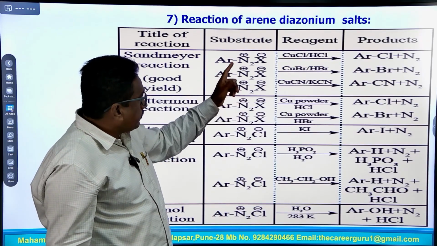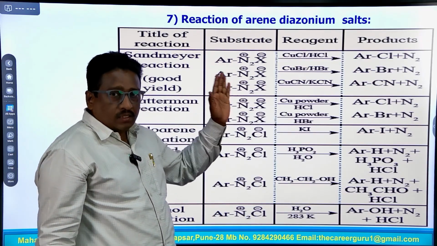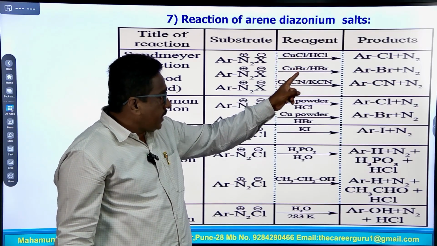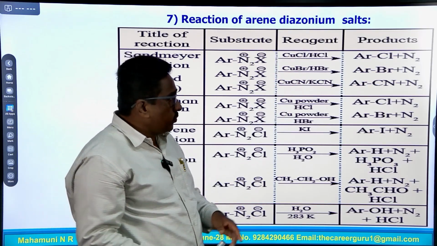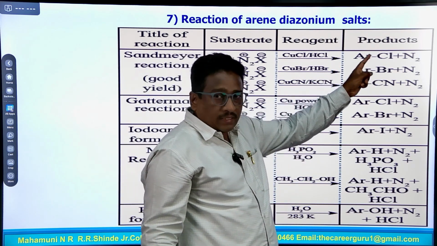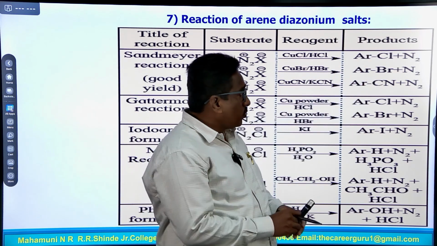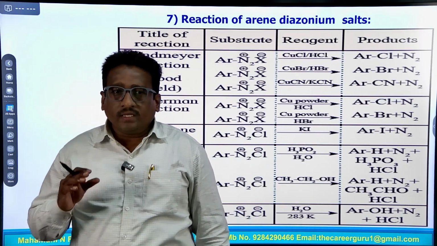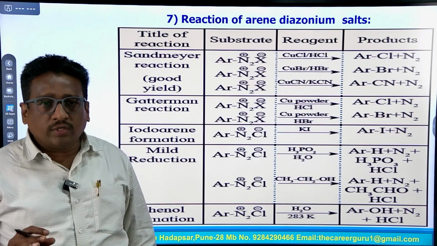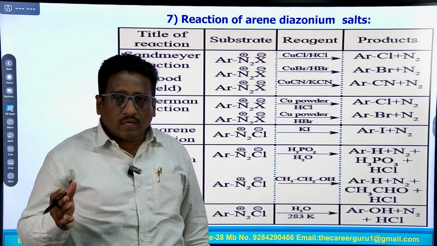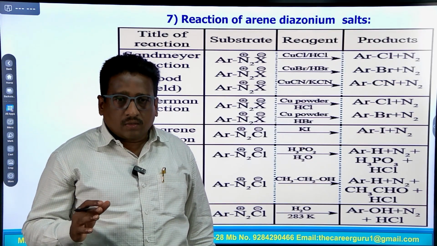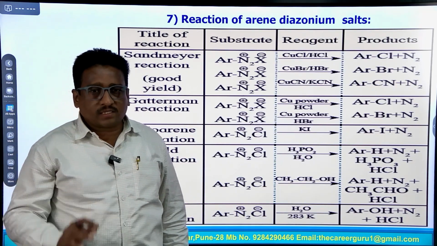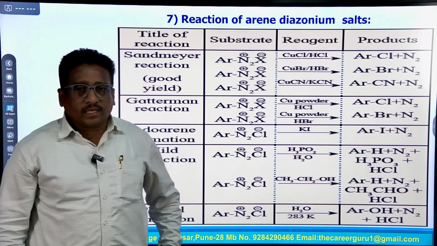So, in this reaction the azo group is replaced by a chlorine atom, bromine atom and cyanide, to form ArCl means chlorobenzene, ArBr means bromobenzene and ArCN means cyanobenzene. So, in Sandmeyer's reaction the diazonium molecule converts into chlorobenzene, bromobenzene and cyanobenzene, and this reaction is called Sandmeyer's reaction.